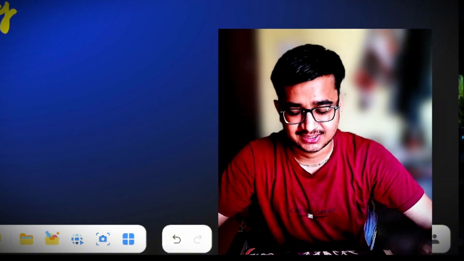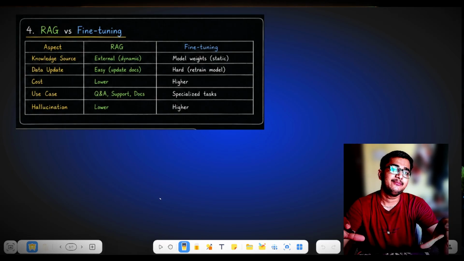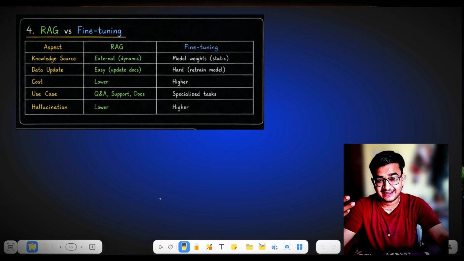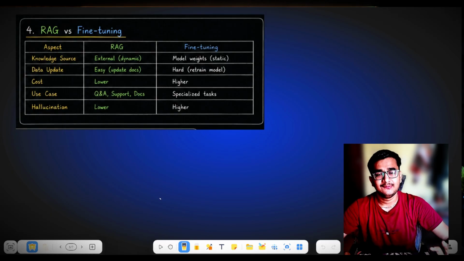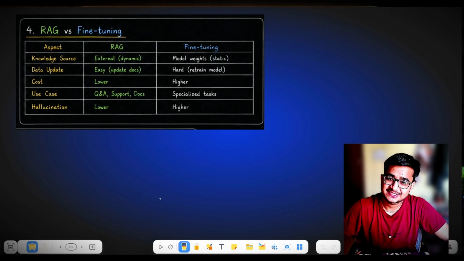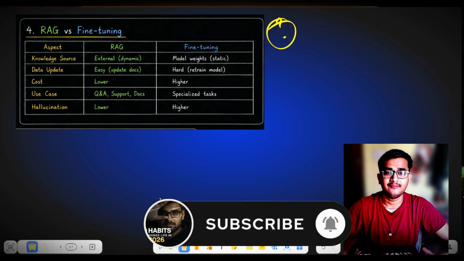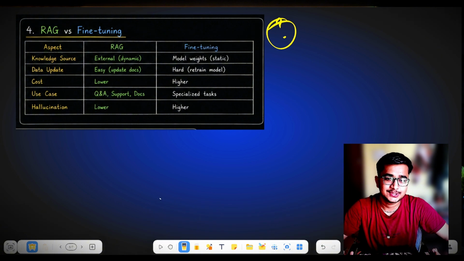So that's how RAG works. I hope you get a clear understanding about RAG. But people will ask, what is the difference between RAG and fine tuning? Why am I repeating it? Because this is a pretty interesting question that comes to mind when I first learned about RAG. This is the basic question that comes to mind.